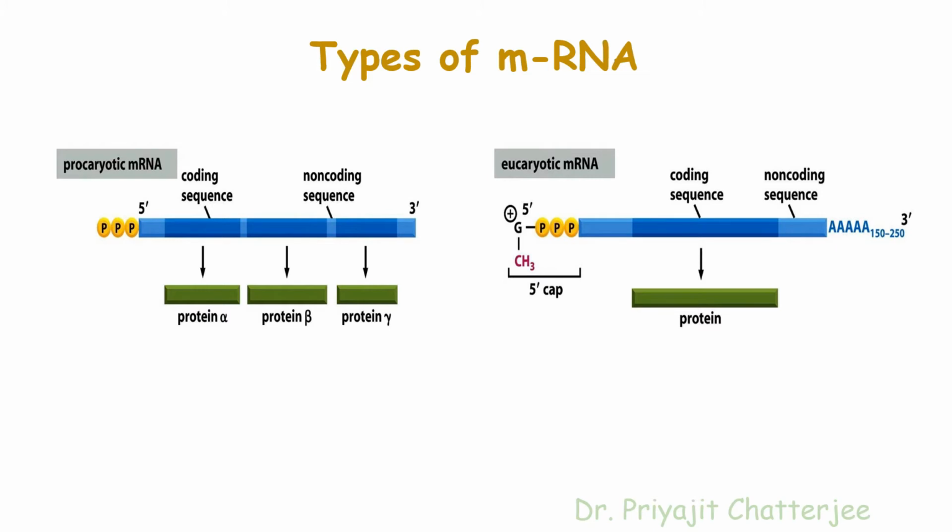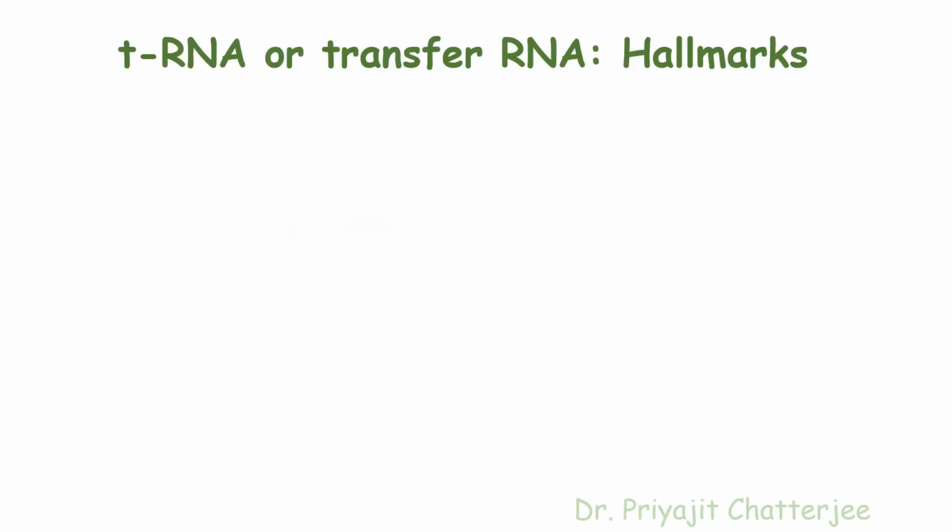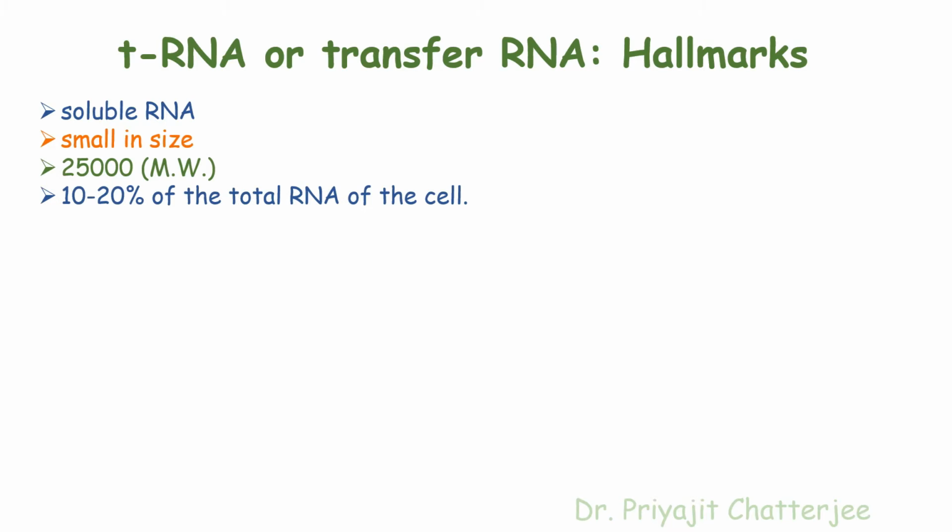Now we will discuss tRNA. tRNA means transfer RNA. It is also known as soluble RNA. This is the smallest RNA among the 3 major types of RNA: mRNA, rRNA and tRNA. Their average molecular weight is 25,000. They have near about 75 to 90 nucleotides in eukaryotic tRNA. tRNA constitutes 10 to 15% of the total RNA of the cell.